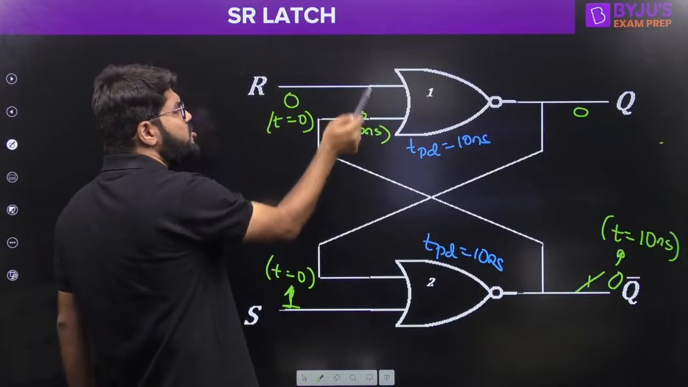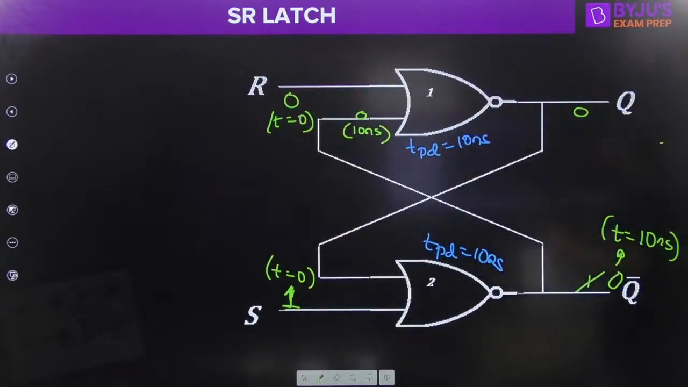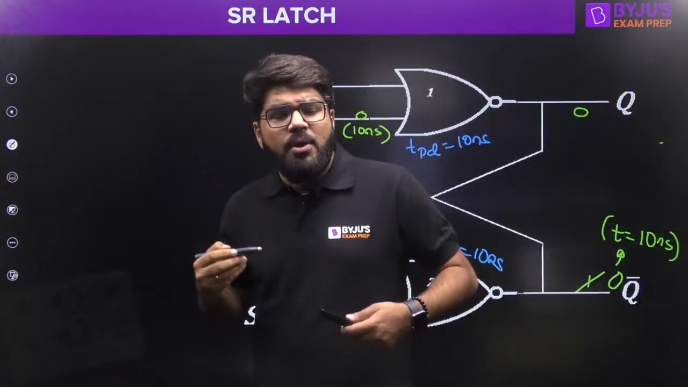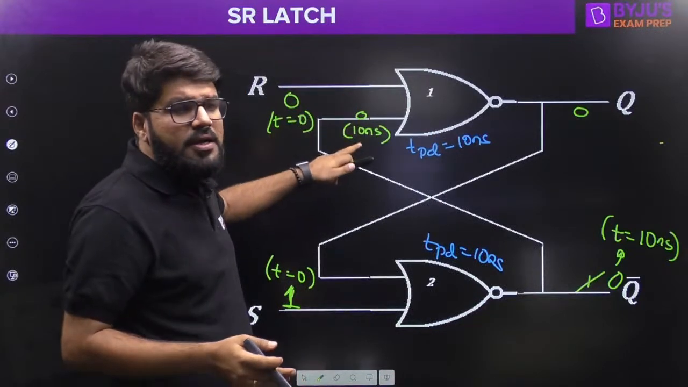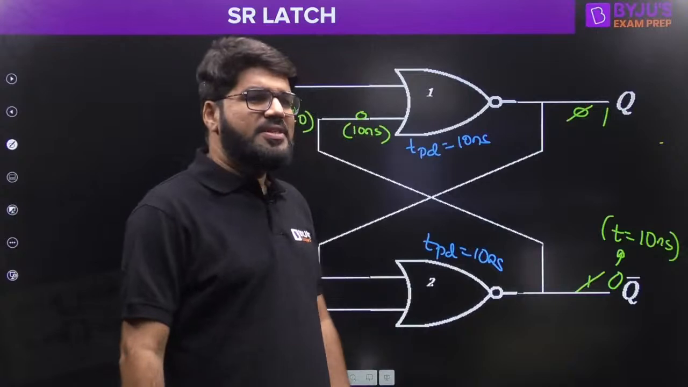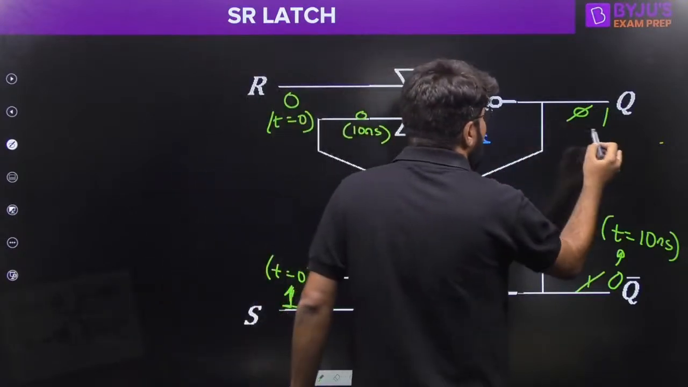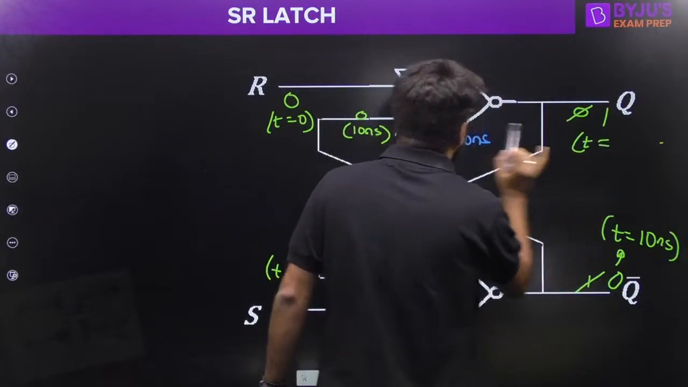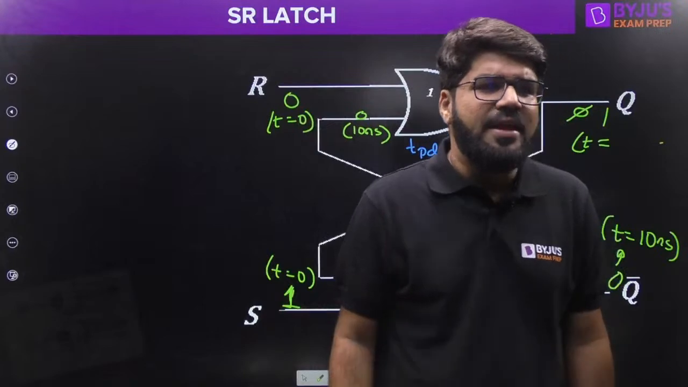Now both the inputs of NOR gate number 1 are ready, so NOR gate number 1 is ready to produce its output. What is the NOR of 0, 0? NOR of 0, 0 is 1. When both the inputs are 0, the output becomes 1. So this output is 1. But after how much time? This NOR gate will also take 10 nanoseconds.